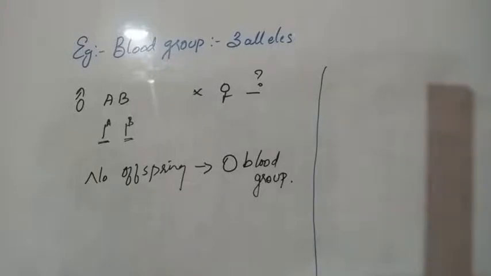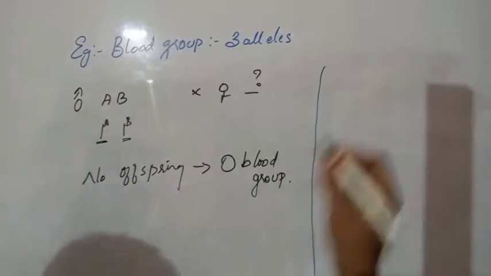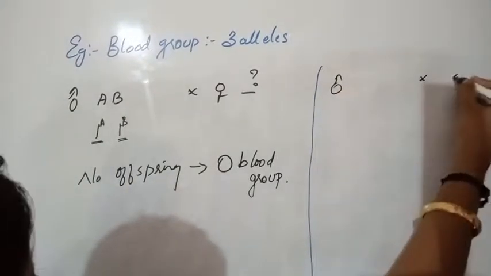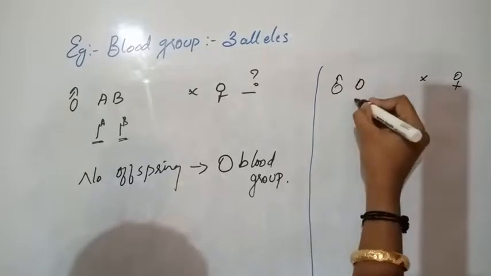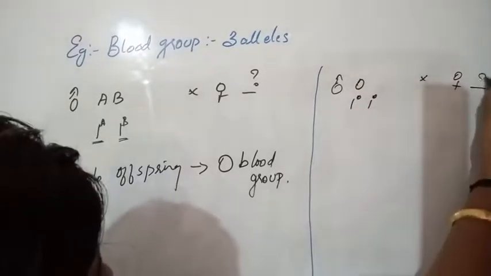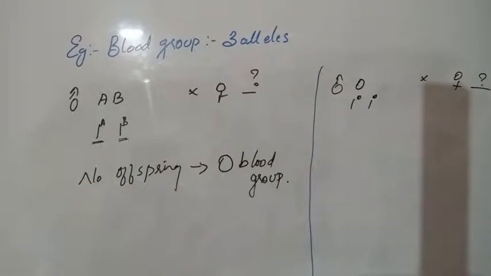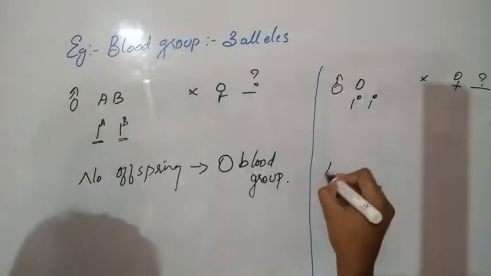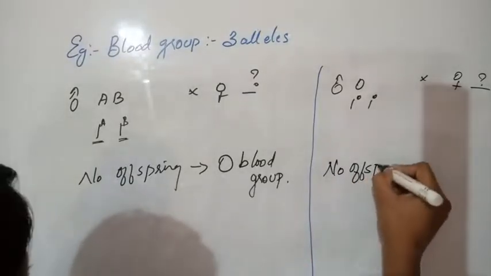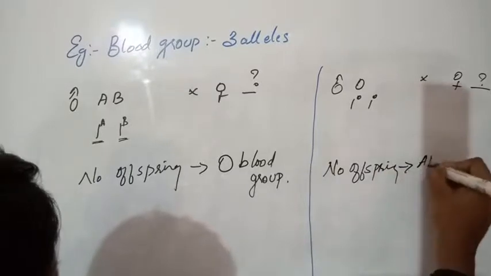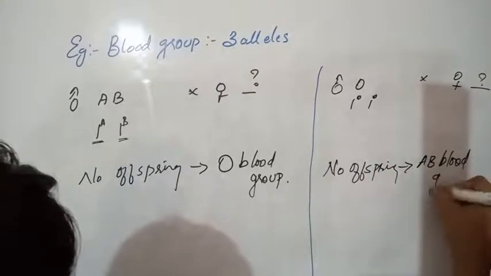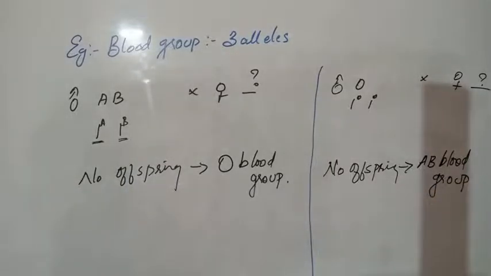Then if one parent has O blood group, then none of their offspring can have AB blood group. The same in the opposite case. Suppose one parent has the O blood group, which means IOIO. Whatever the genotype or phenotype of the opposite parent, no offspring can have AB blood group. So these are the possibilities about ABO blood group.